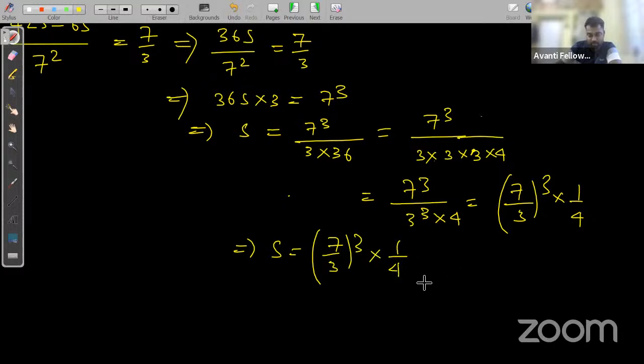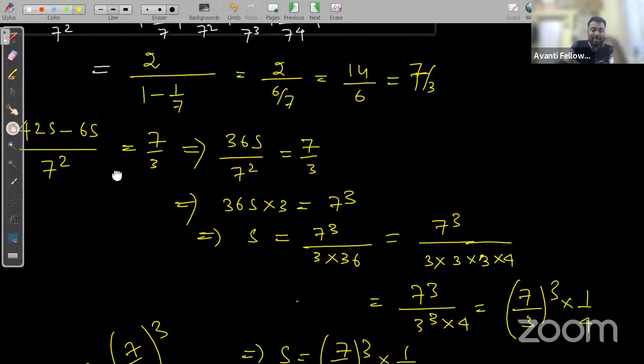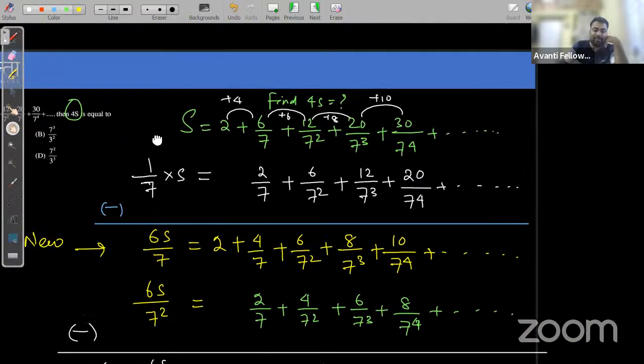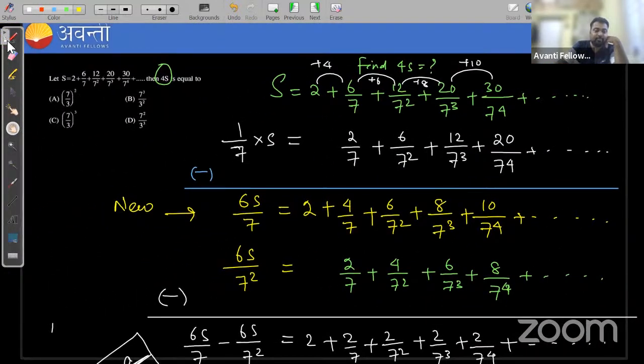Then 4s will be, hence 4s will be 7 by 3 to the power 3. Oh, seriously, yaar. I did the mistake. Okay, so the correct option is 7 by 3 whole cube. Option C is the correct one. Okay, option C is the correct one, guys.